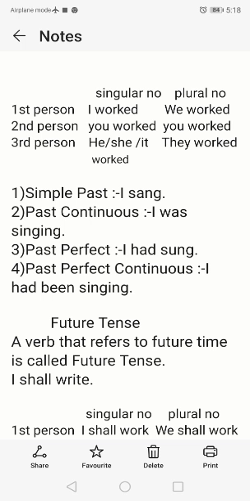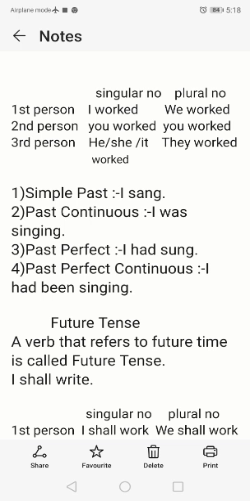So I had been singing: in the past period only, the action of singing was going on. Once again, even though in this sentence we have used the auxiliary had, since we have used been, it is the be form.